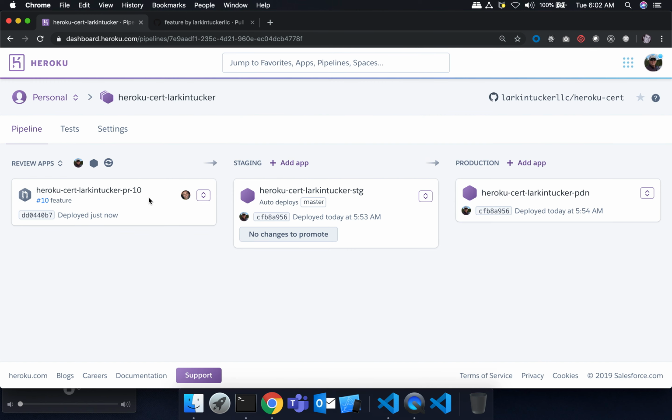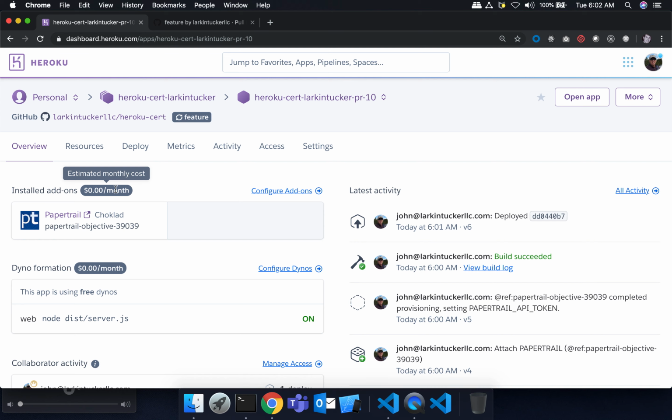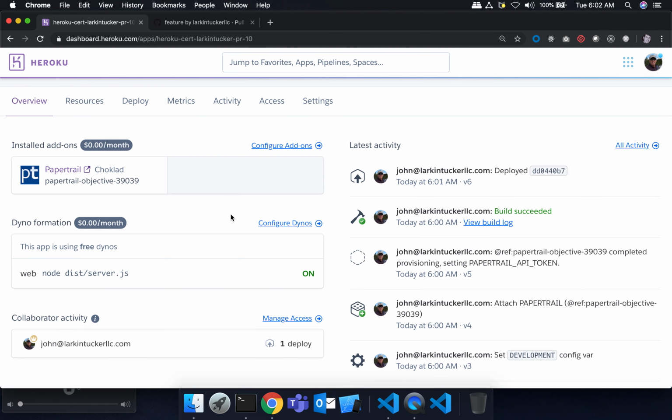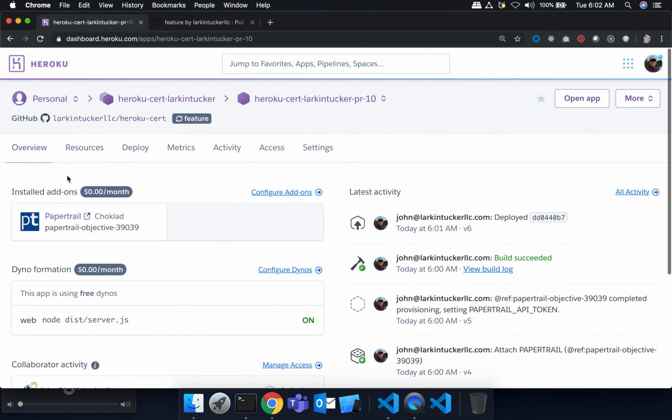So let's look at a couple things here. Let's look at this from the perspective of looking at it as an app, right? You can see it's an app. It looks like just any other app you have. It's got dynos, right? And it's running one dyno, right? It's got add-ons as expected, right? And it's just like another one.